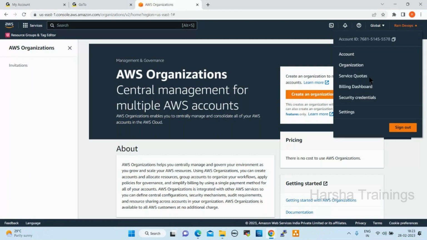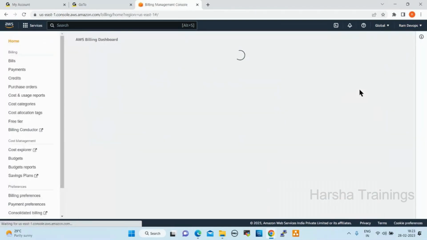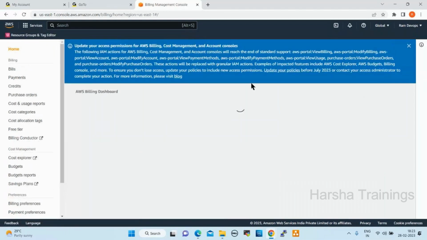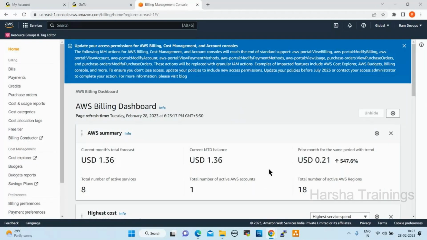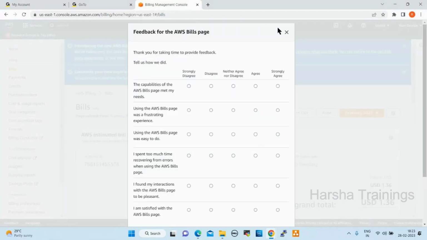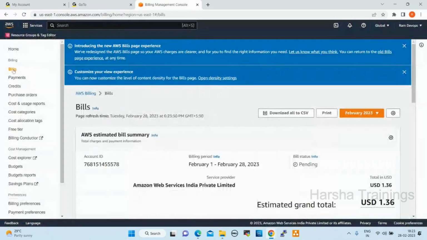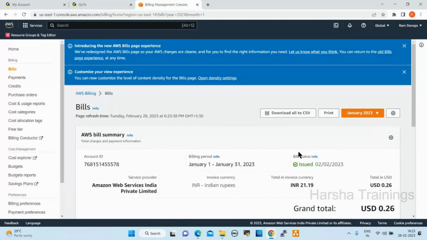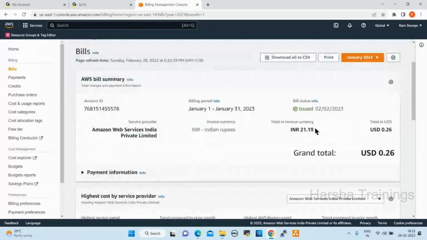Next one, billing dashboard. If you click on billing dashboard, you can see the billing here. This is my current month bill. If you want to check previous month bills, click on bills. See here, Jan, this is the bill.